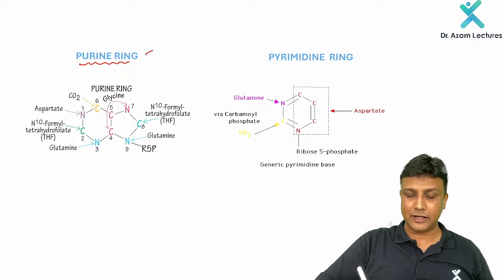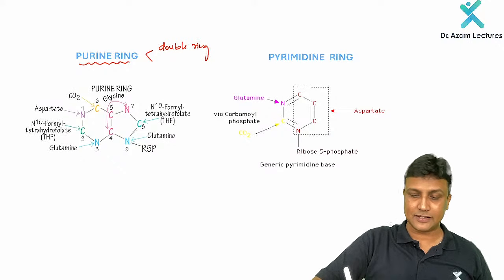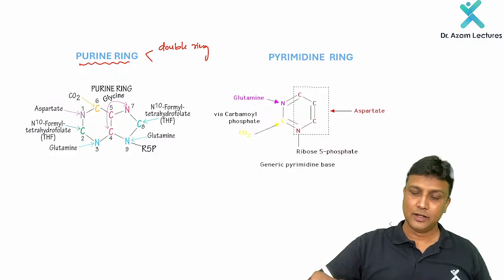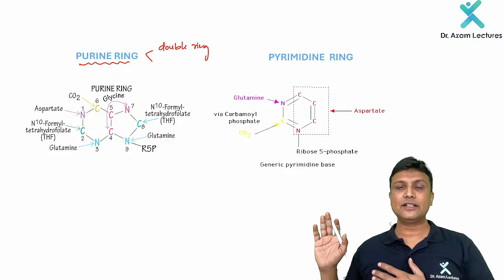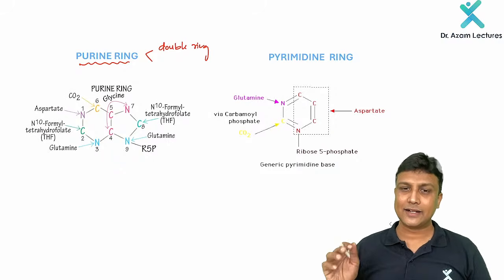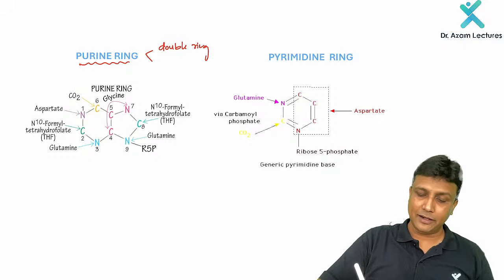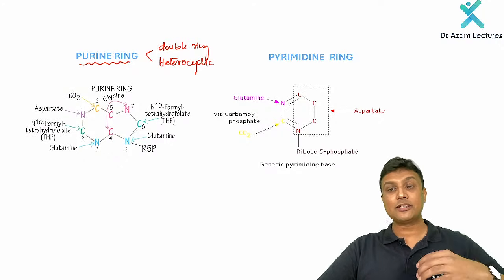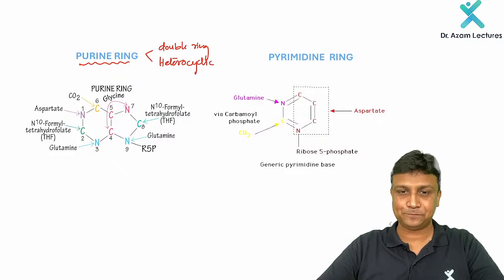Now remember, my dear friend, the purine ring will be the double ring structure. There are two rings here, you can clearly see. But one of the rings will be hexagonal, whereas the other ring will be pentagonal. On the other side, the pyrimidine will be only a single ring structure. And apart from this, remember the purine ring will be heterocyclic. Homo means the same, hetero means different. So it is made up of different atoms.